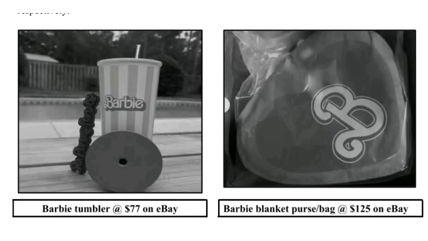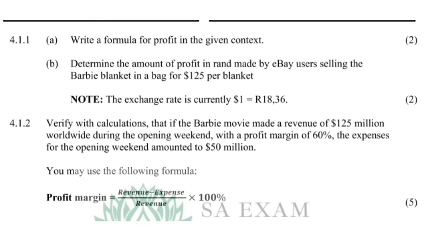Remember, it used to be $19.99 when it was sold originally, but now that it's on back order on eBay, it's $77. And we also have the Barbie blanket in a bag at $125. It used to be $22.99. All of these amounts we are going to use as we are answering the questions that follow.